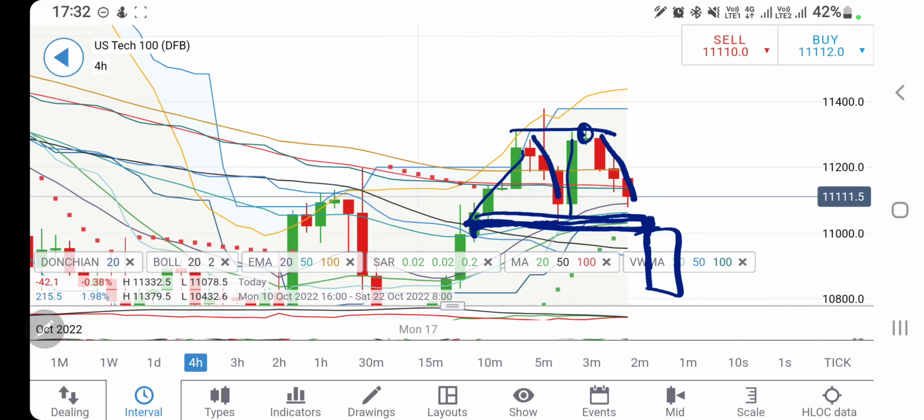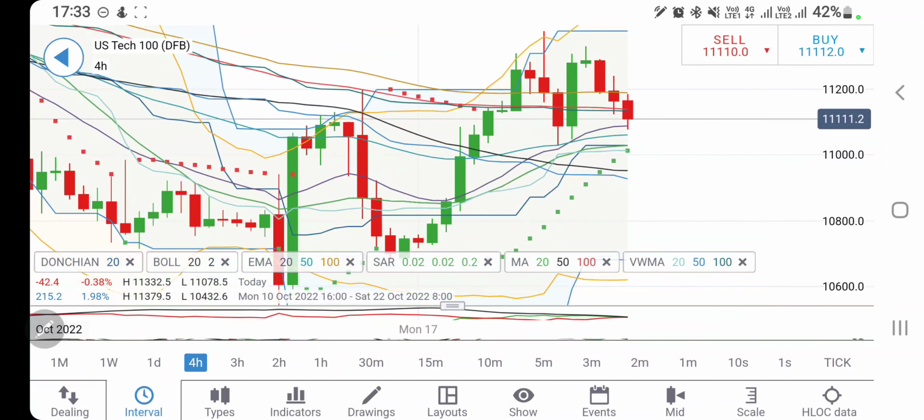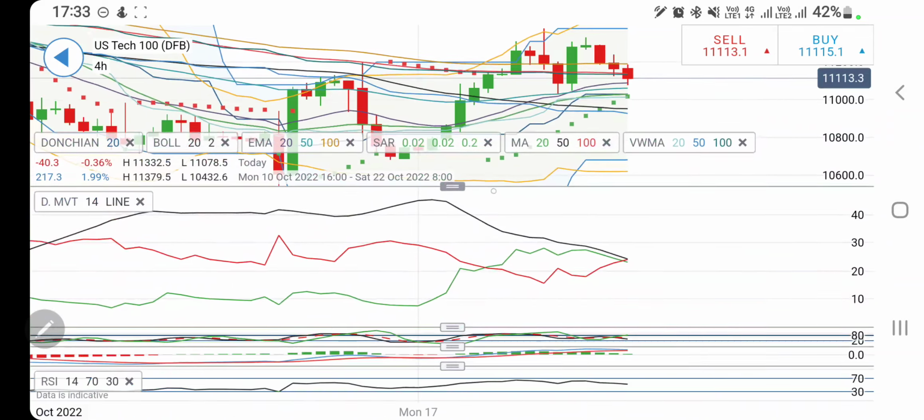Possibly once it breaches 11,000, certainly there is lot much of downside available. Hence you have to trade with caution. Yes, you can buy at 11,200, but then expect 11,250 as the next resistance, 11,280, 320 as the next resistance, and beyond 11,320 you can confirm that it is trying to trade bullish from there.